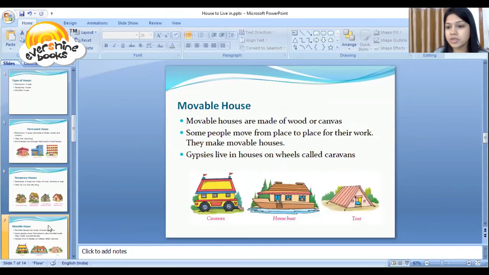The next one, which is the third type of house, is the movable house. Movable houses are made of wood or canvas.